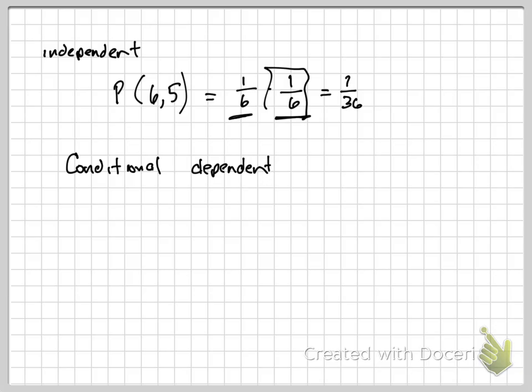The simplest example I could give you would be like, let's say you had, I don't care, 10 chips in a bag. And I'm making this over simple. Let's say 5 were orange, 3 were blue, and 2 were black.